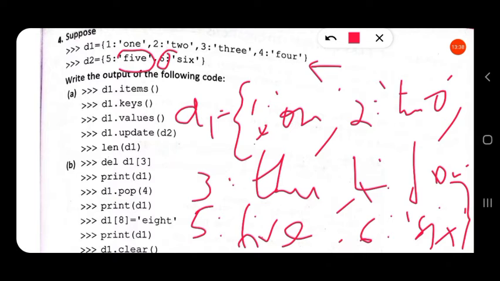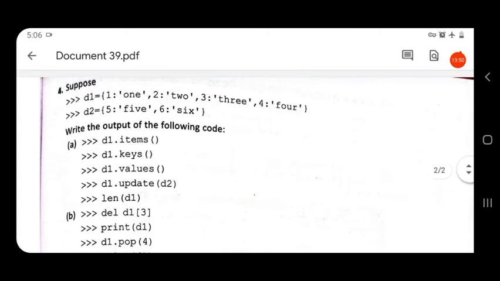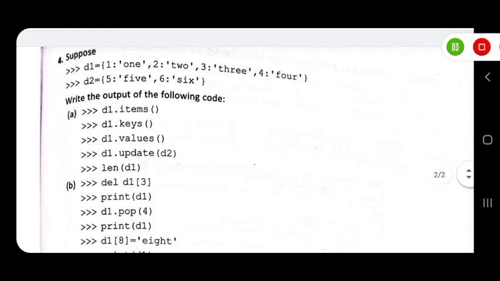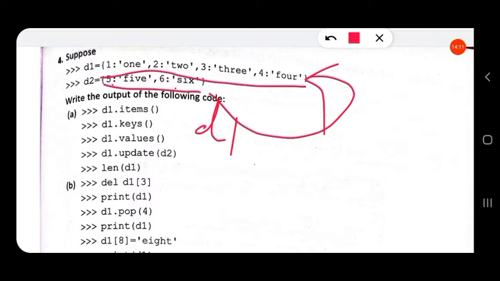Now all the 6 elements become a part of the dictionary D1, because these 2 elements are also added into D1.